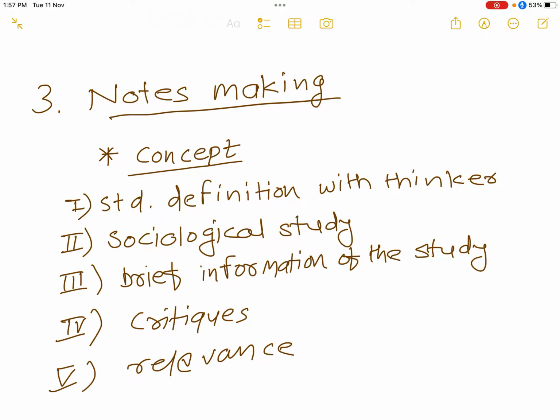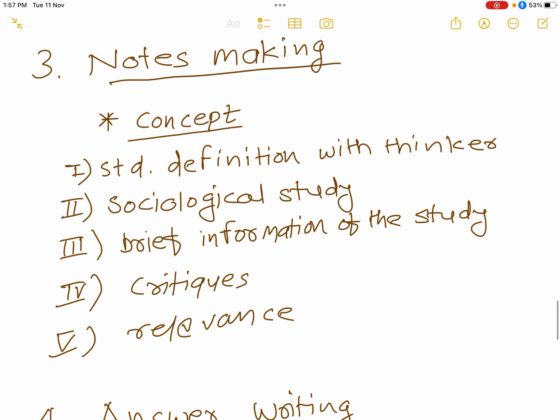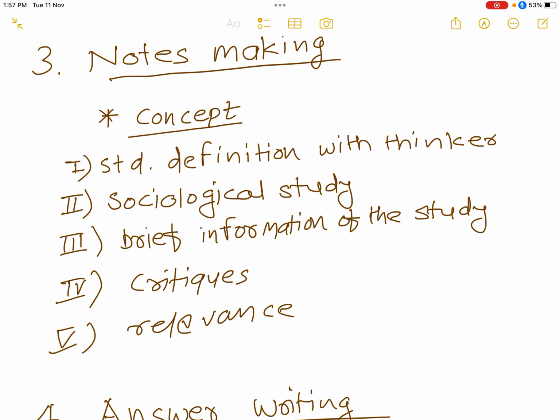So in sociology we basically study concepts like social stratification, alienation, or in the paper two, Sanskritization, modernization of Indian tradition. So for any concept or any topic you are studying, how should we make our notes? First of all, the standard definition with thinkers. Take the concept of Sanskritization. We have to mug up, or remember, the standard definition which is given by M.